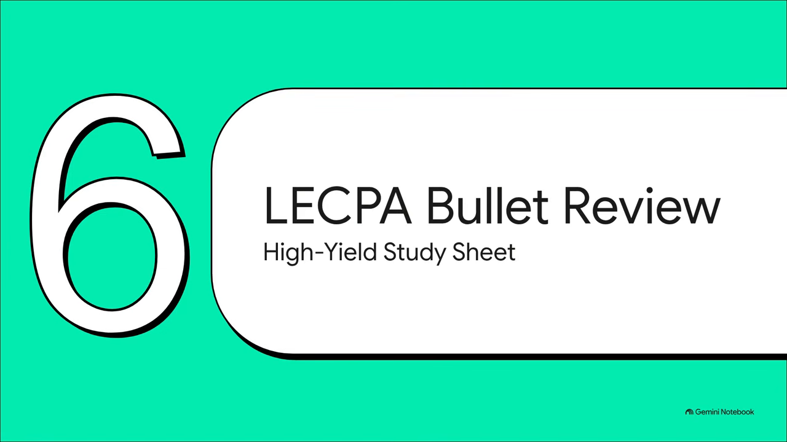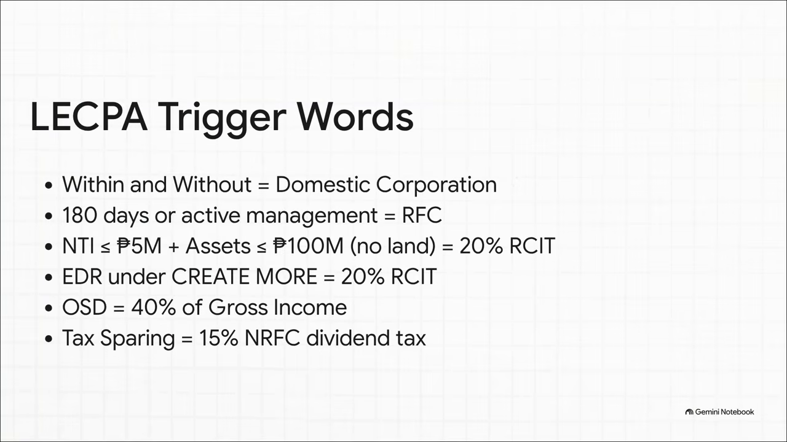And finally, checkpoint 6, the LECPA Bullet Review. Let's synthesize all this into a high-yield cheat sheet you can visualize right before the proctor hands you the exam. These are the literal trigger words the Board of Accountancy uses. You see within and without, instantly think domestic corporation. 180 days, tag them as an RFC. Checking that 100 million asset limit, mentally cross out the land value on the page. See OSD? Draw a massive 40% next to the gross income and ignore the rest of the expenses. Lock these in, and you're absolutely hacking the exam.